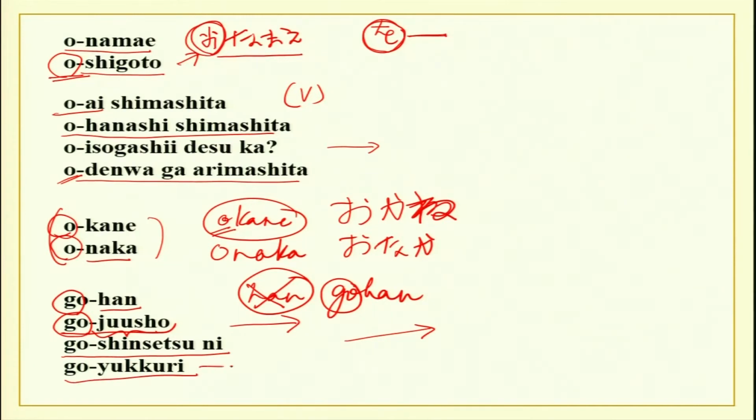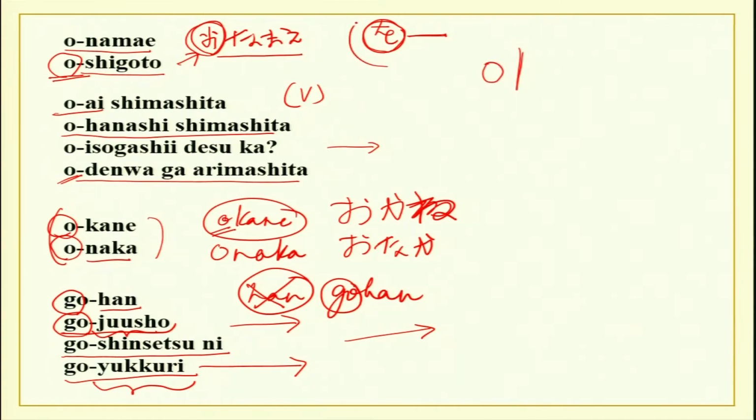And go yukkuri. If you have to request somebody to talk slowly, then go yukkuri hanashite kudasai. Please talk very slowly. Watashi wa nihongo ga wakaranai kara. Go yukkuri hanashite kudasai. Or when it is about you, then watashi wa yukkuri hanashimasu kara shinpai shinai de kudasai. Please don't worry, I will talk very slowly.